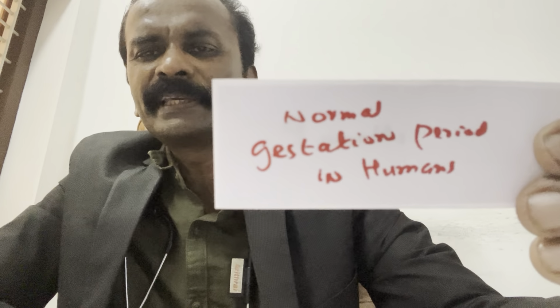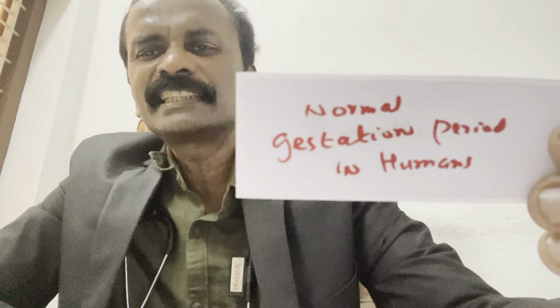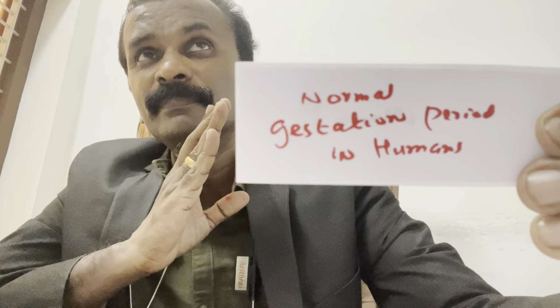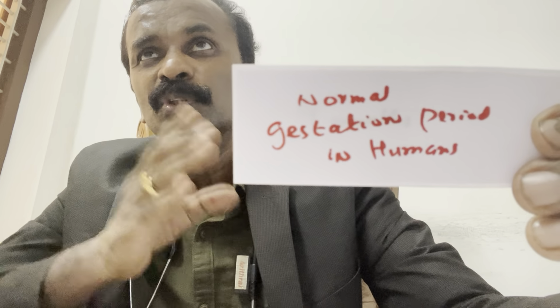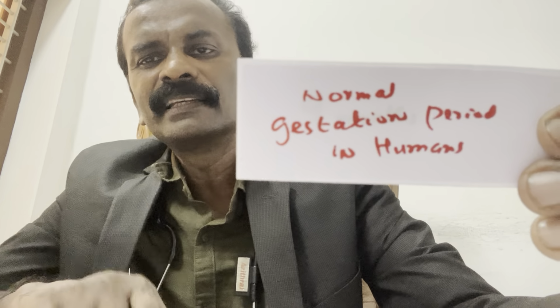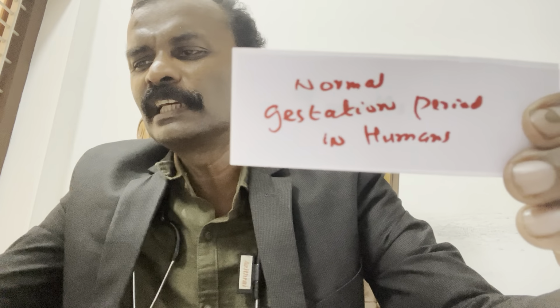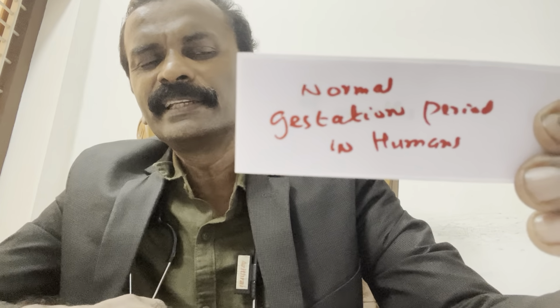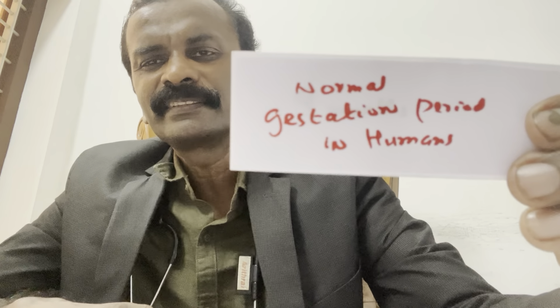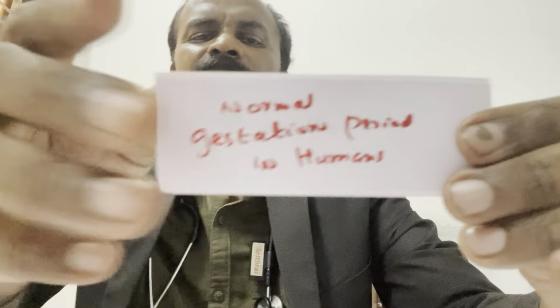Normal gestation period in humans. What do you mean by gestation period? For a pregnant mother, the period from the day of conception to the day of delivery is called gestation period. That is a separate MCQ. So what is the duration? Gestation period is 9 months. Don't forget the word gestation period.